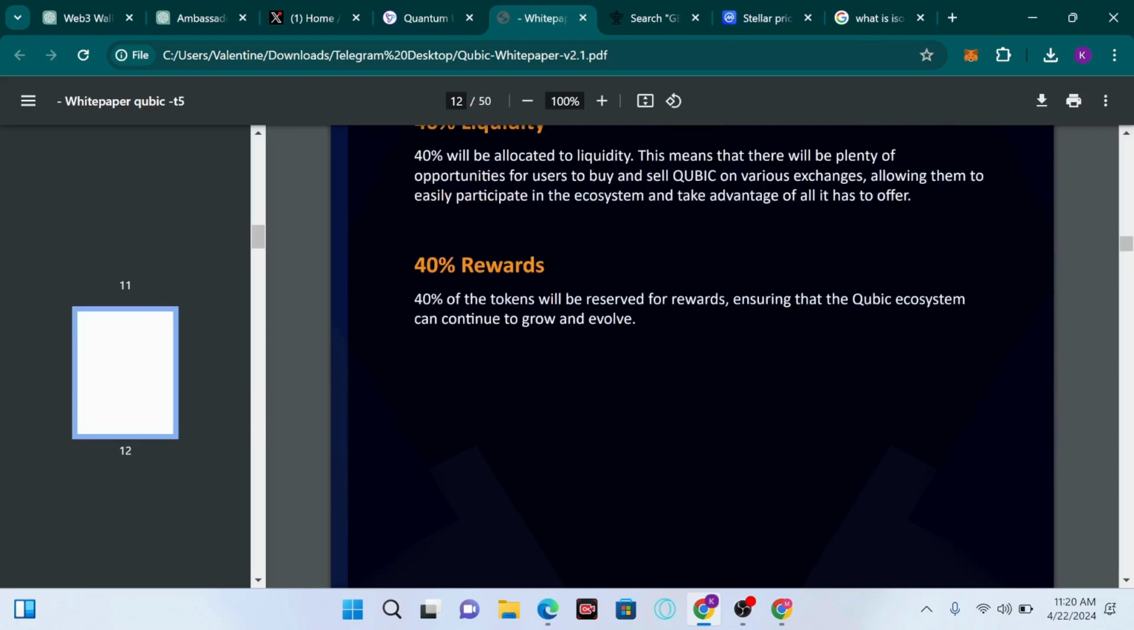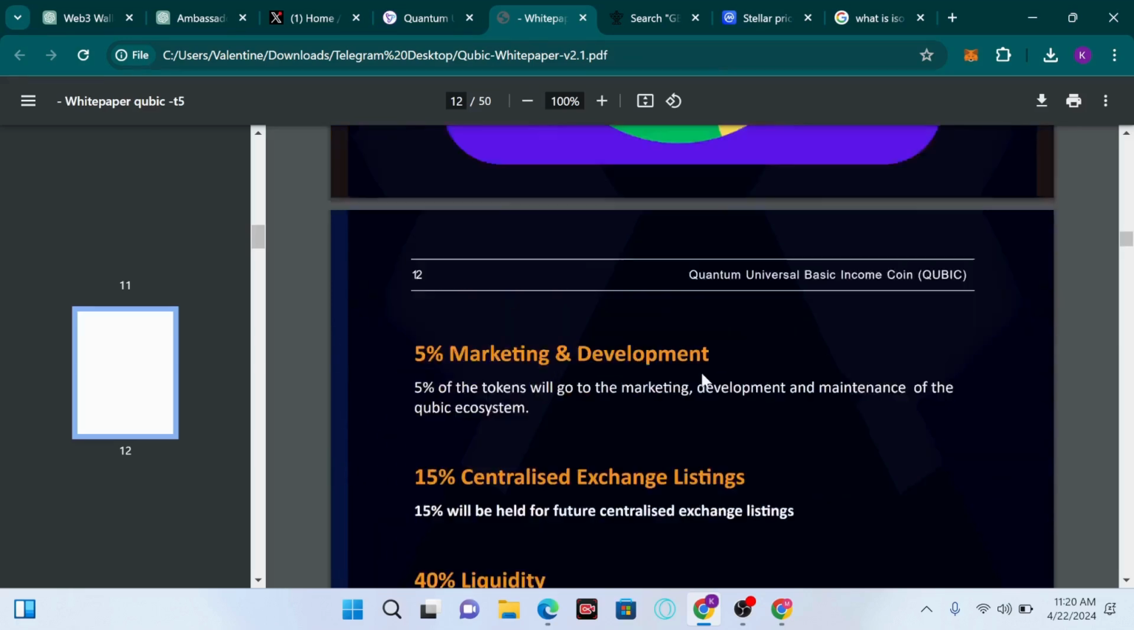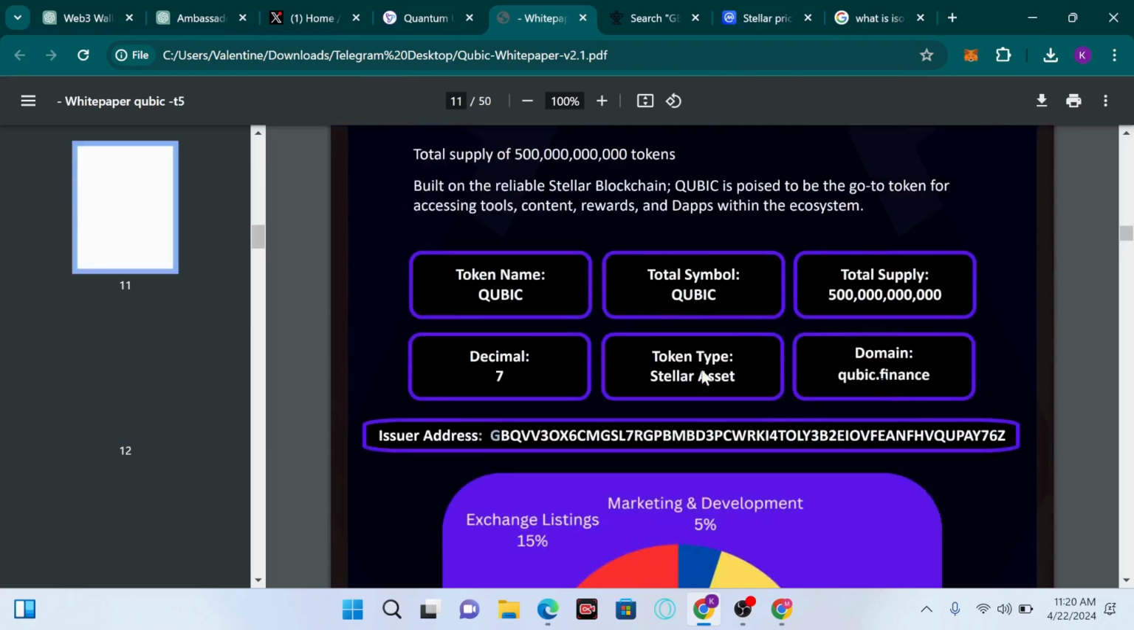So we have 40% reward. It has to do with the tokens that will be reserved for rewards, ensuring that the Qubic ecosystem can continue to grow and evolve. So this is all about the tokenomics of this particular project.